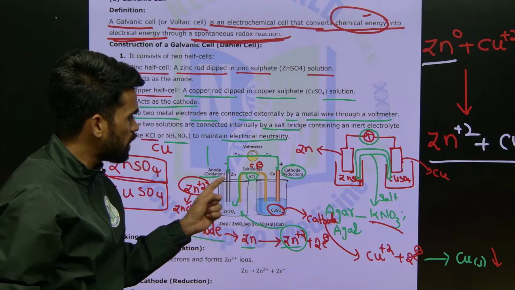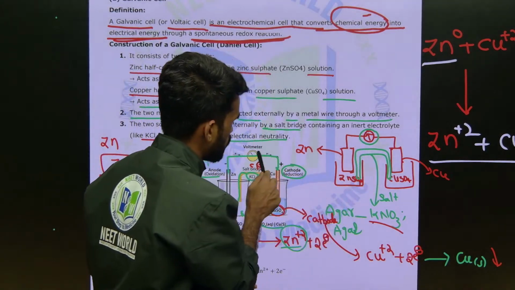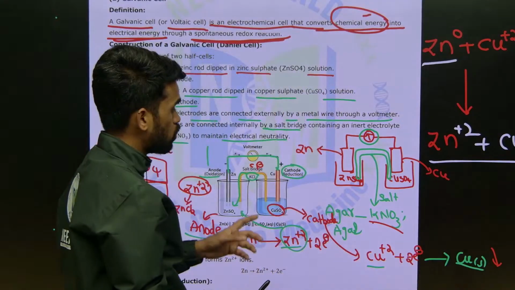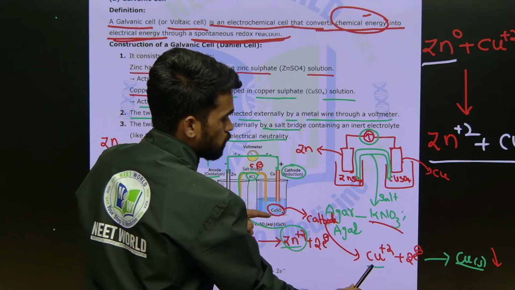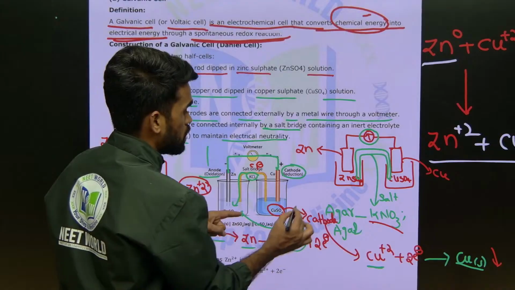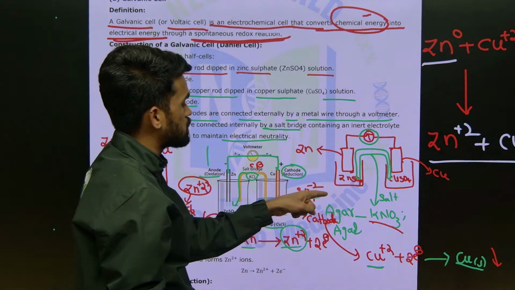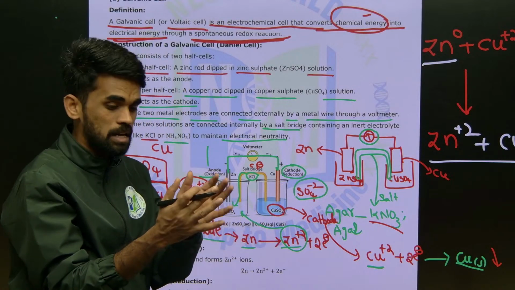Now if I move to this side, the electrons are coming from here to here, and all Cu2+ ions are converting into copper metal. Now what is the other part we have? Out of this CuSO4, Cu2+ ions are converting into copper metal, and sulfate ions are remaining as they are. These sulfate ions are nothing but negative charges. That negative charge also should be balanced, neutralized.